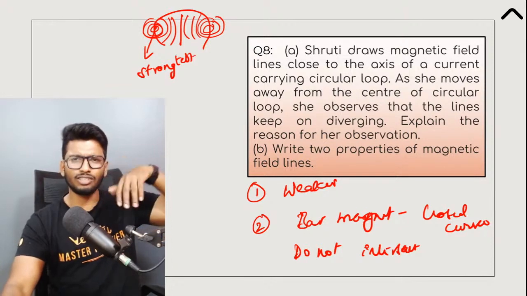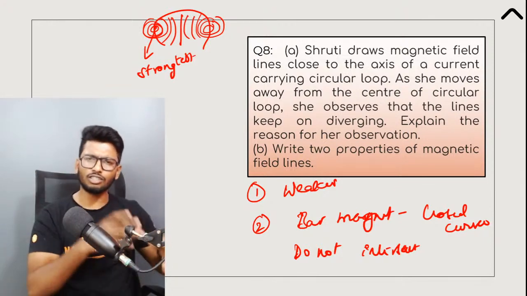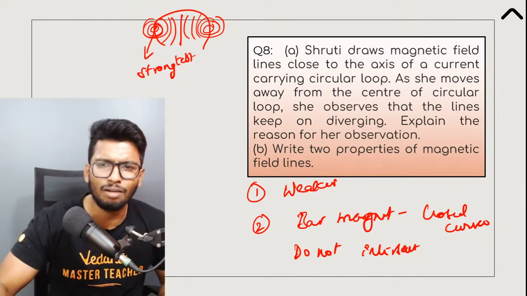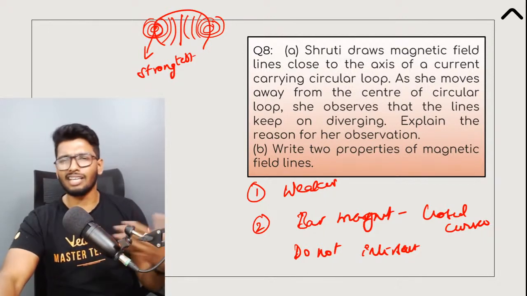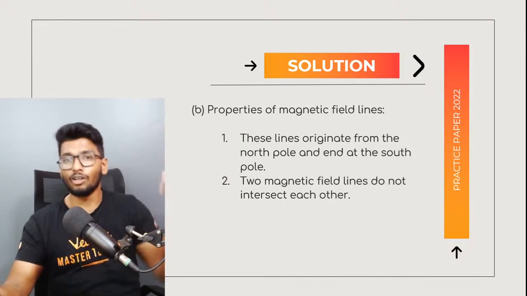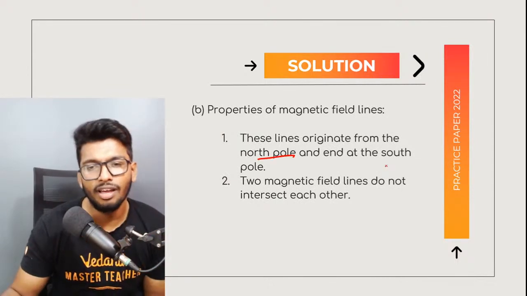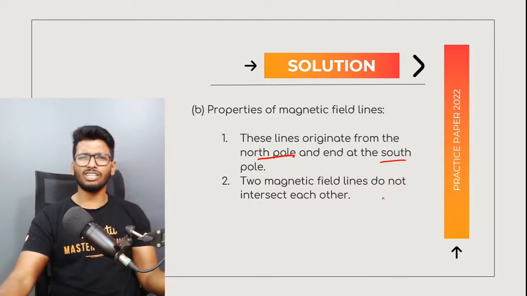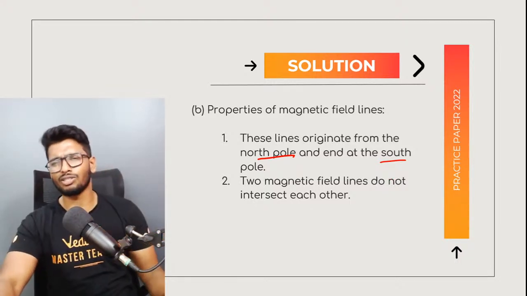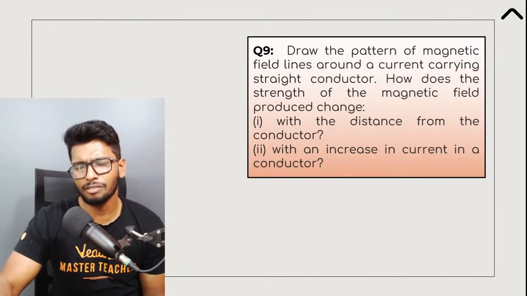Wherever the magnetic field lines are stronger, they are going to be more dense, more crowded. Wherever it's weaker, they are going to be well spaced apart. Now, any two properties is absolutely fine. The choice is yours. And you can also mention that they originate from the North Pole and end up in the South Pole. They've asked for two, so any two points would absolutely fetch you the marks.